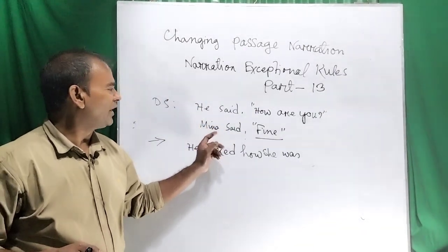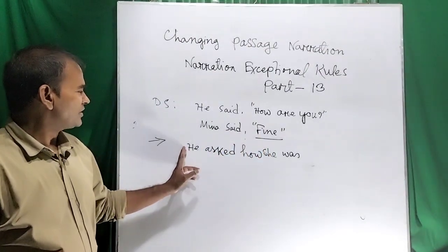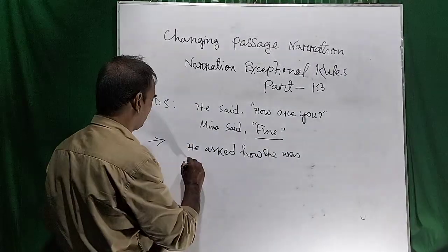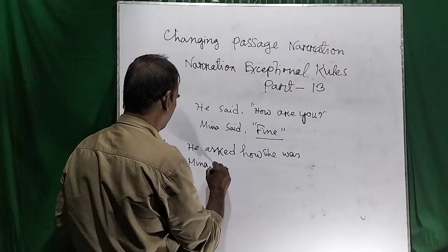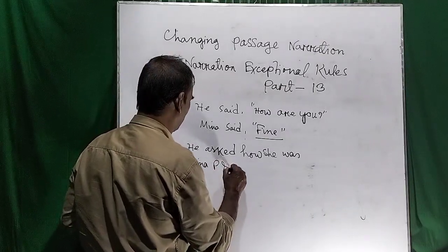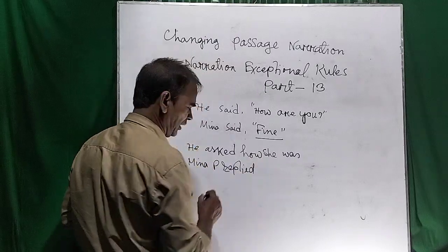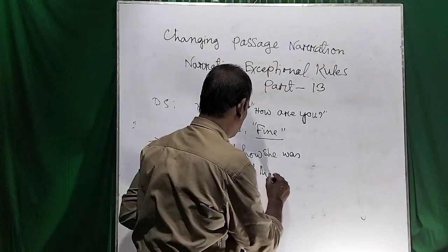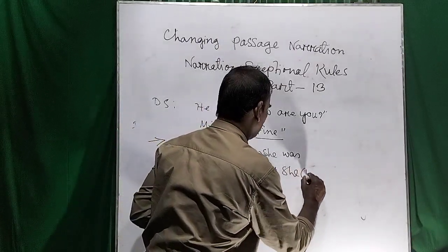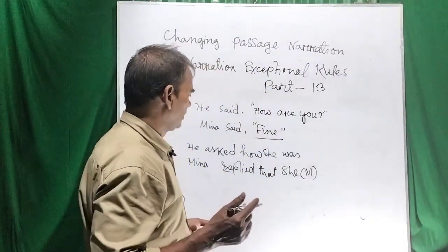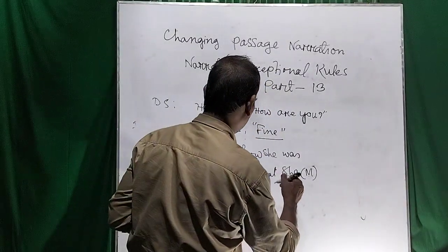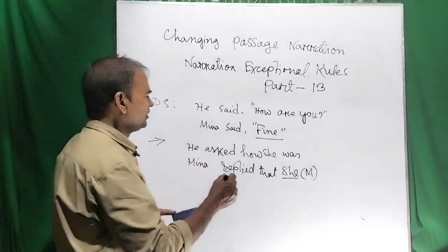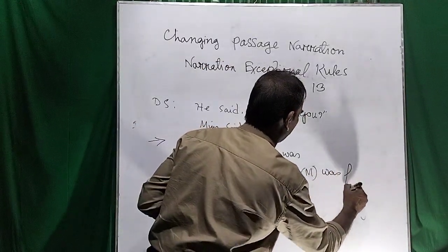That means instead of Mina you have to use she. So dear viewers, he asked how she was. Mina replied that she, in the bracket I can write M, she, Mina, she. So she has been used instead of Mina. She was fine.